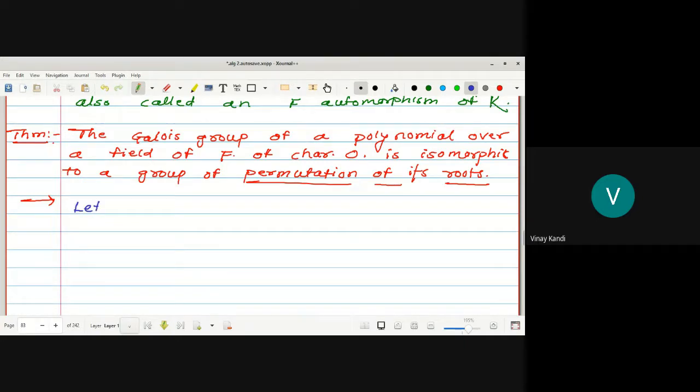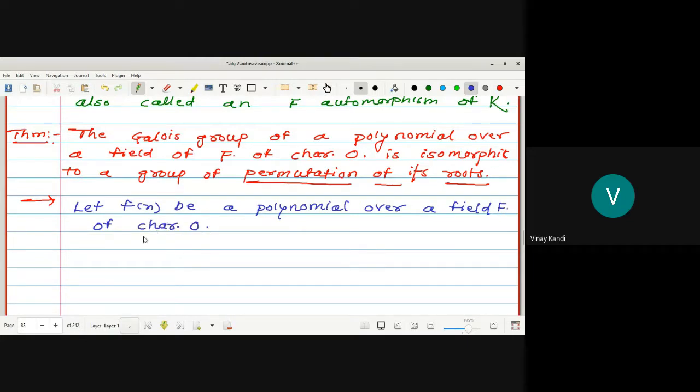Let f(x) be a polynomial over a field F of characteristic 0.